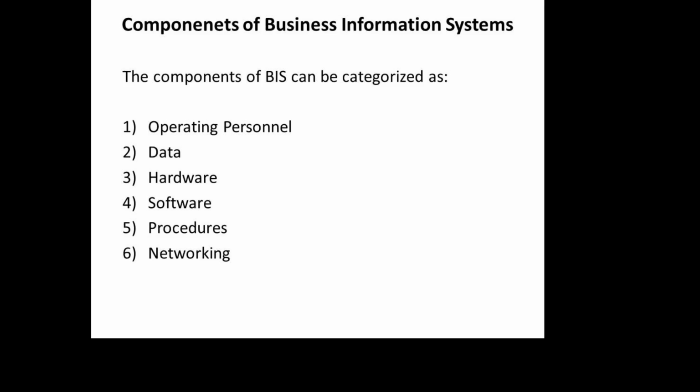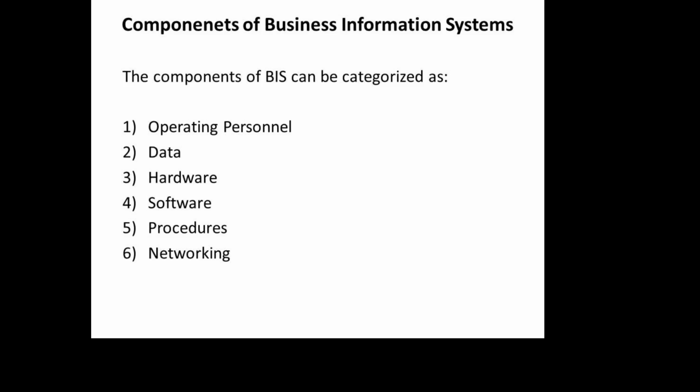The second type of operating personnel would be the service people or the technicians who are involved in providing services and maintenance to the system. A software has to be maintained at regular intervals. It may require some service, maintenance, and so on. So they are the technicians who have the technical knowledge to assist the user in terms of giving service and maintenance to the software.